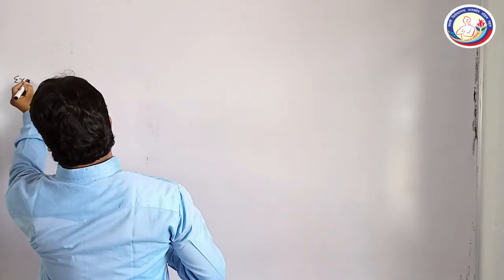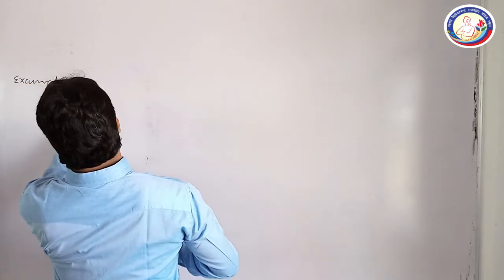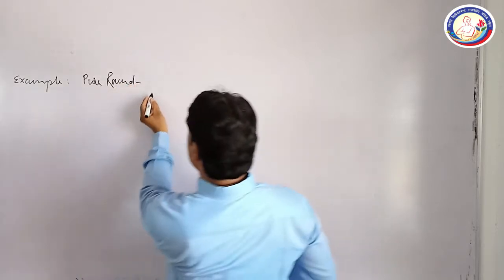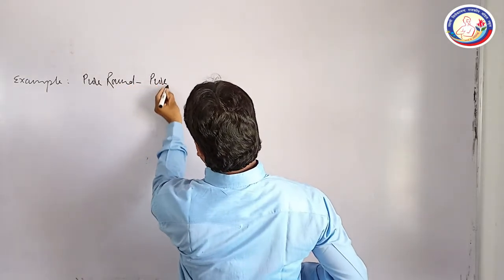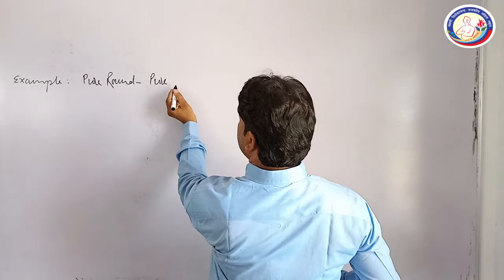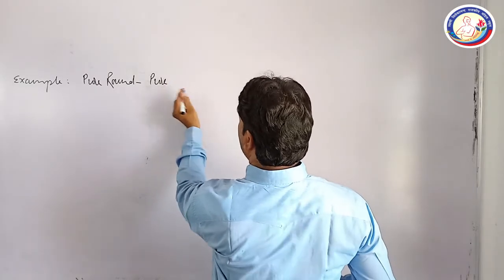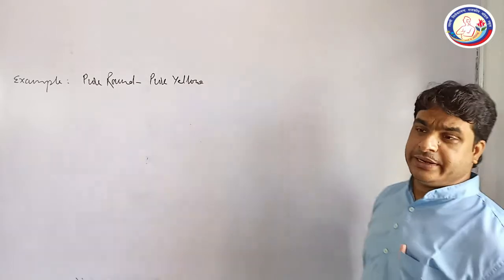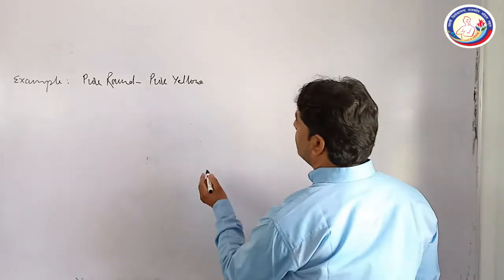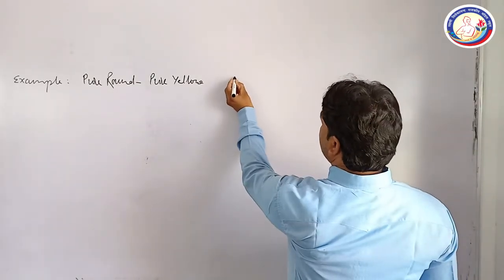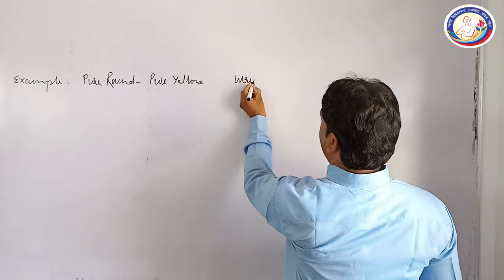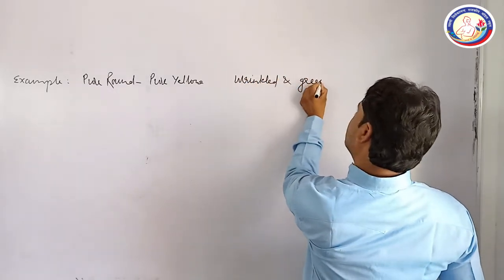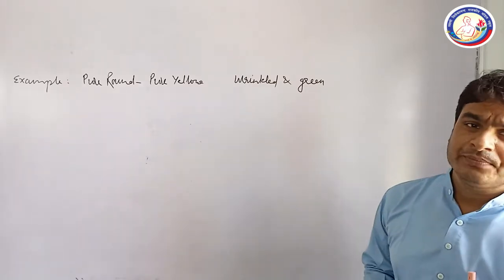Now the example is: a pure round, pure yellow plant is taken as the first parent, and the other one is wrinkled and green. So what will you see?